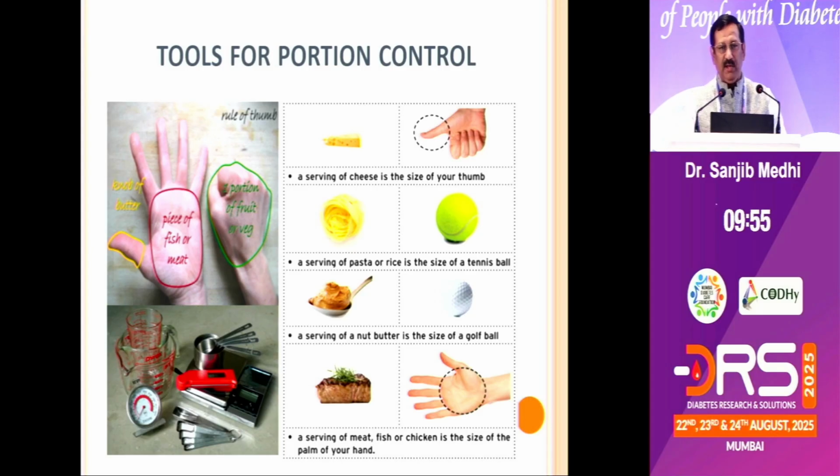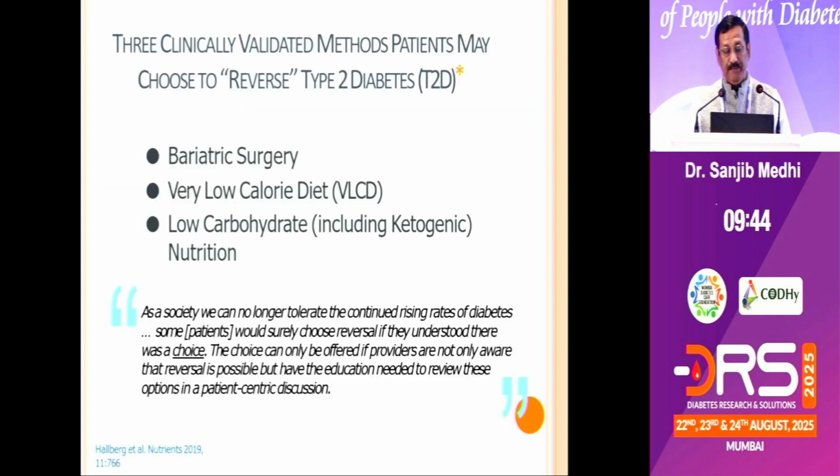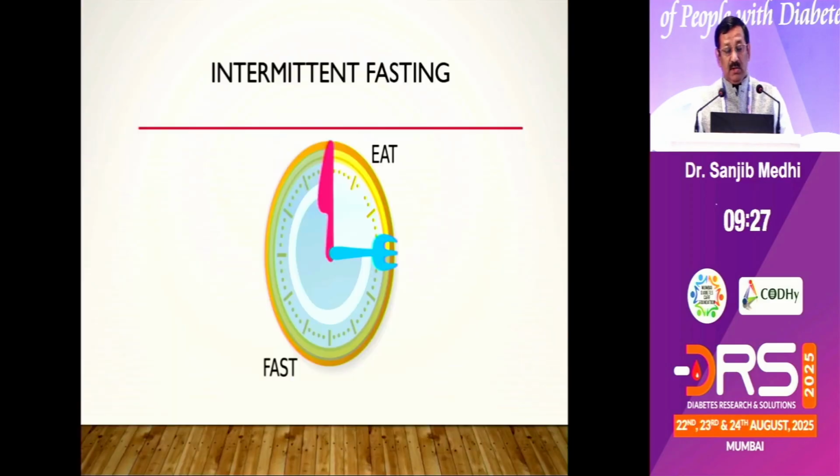This I find very practical, and I put it up in many of my talks whenever I give on this food, a very practical way to make every diabetic patient understand their diabetic diet. So as of now, the aim is to reverse or make the diabetic go into remission. And the methods which we follow are bariatric surgery, very low calorie diet and low carbohydrate, or the ketogenic diet, which we all prescribe to a patient. So in that, how can we achieve these modalities?